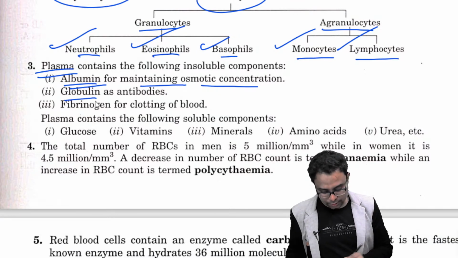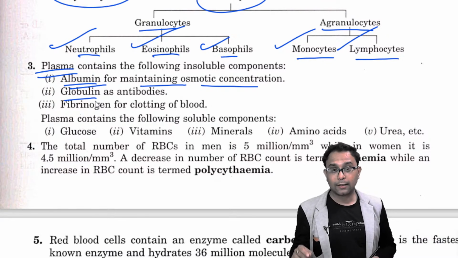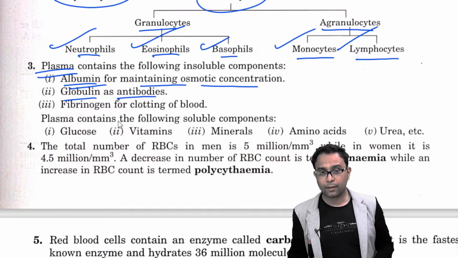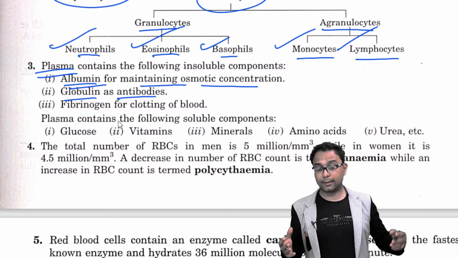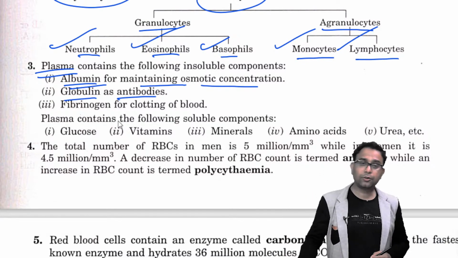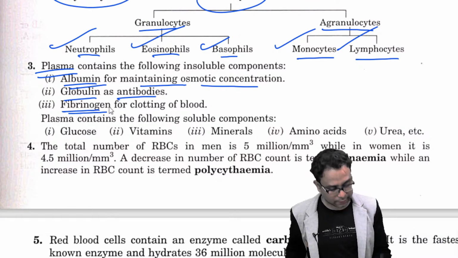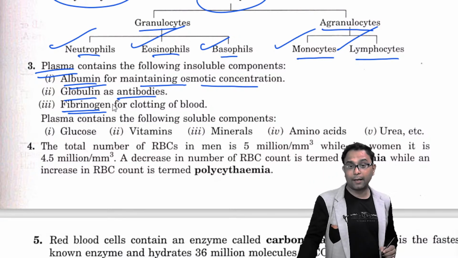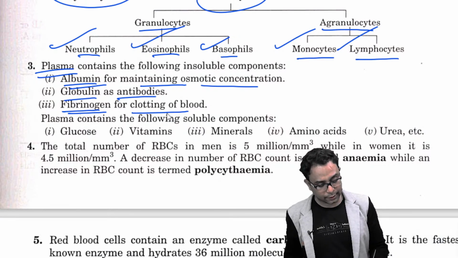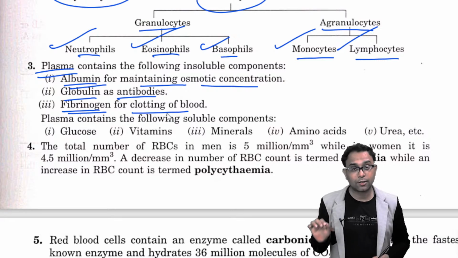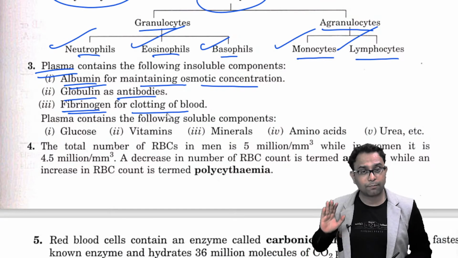Globulin is another kind of protein. It is also present in the plasma. This acts as antibodies. Antibodies, you know, are defensive proteins in your body. They fight against the antigen. Also another important protein present in the plasma is fibrinogen, right? This fibrinogen takes the most important role in blood coagulation or blood clotting. So the plasma contains these three components. Some other components are also there, but these have the most important functions.